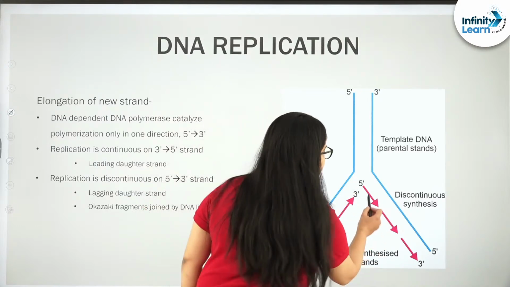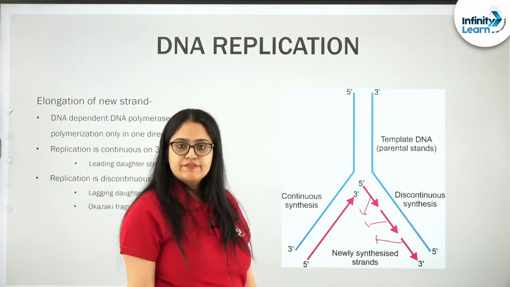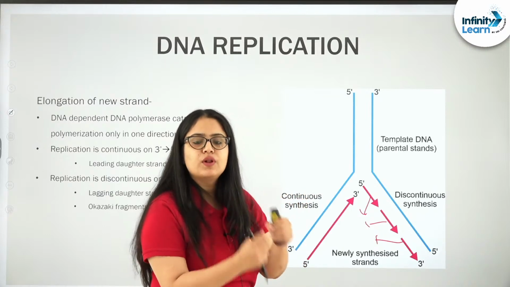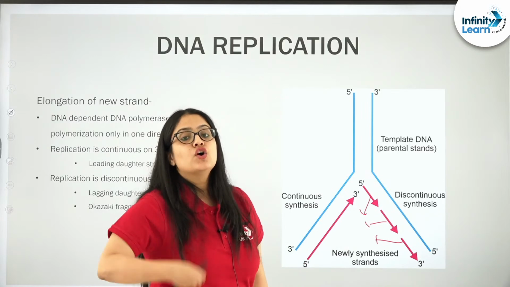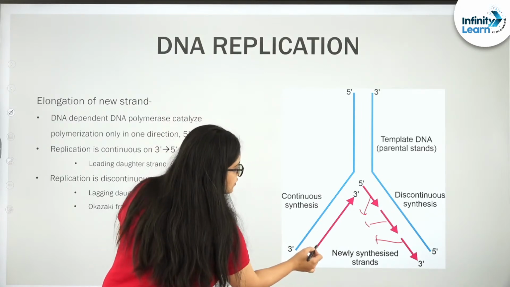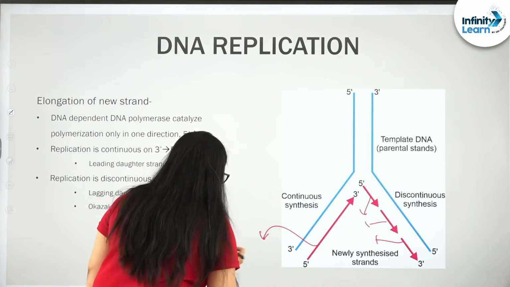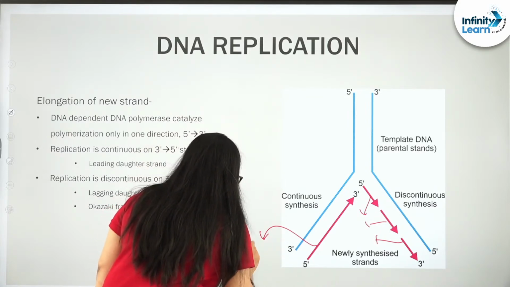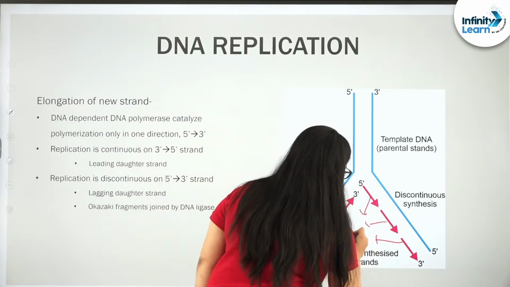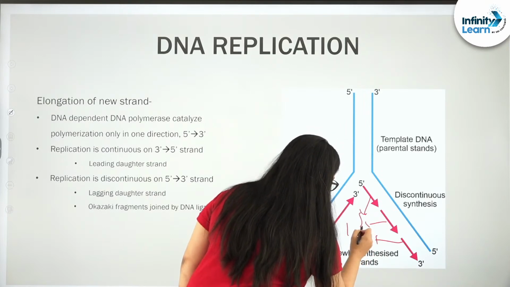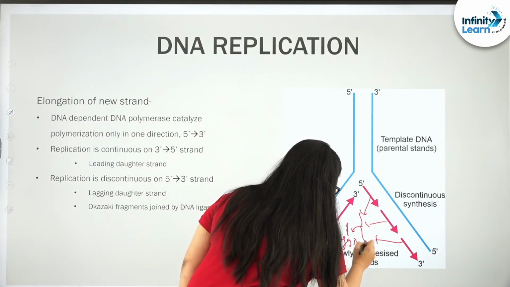So, these fragments are known as Okazaki fragments, and these Okazaki fragments will be connected with the help of DNA ligase, and hence there will be formation of a strand known as the lagging strand. This continuously formed strand of a daughter DNA is termed as the leading strand, and this one is termed as the lagging strand.